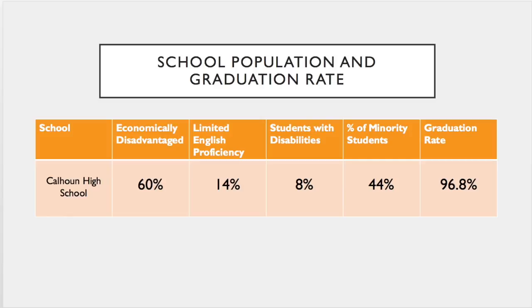Looking at that graduation rate, when you look at Calhoun High School and you look at the percentage population, you see the economic disadvantage around 60%. Limited English proficiency is 14%, student disabilities 8%, and you see 44% of minority students. When you look at this, you see that as a graduation rate, based on the minority population, the economic disadvantage, and limited English proficiency, that graduation rate is a pretty solid number.